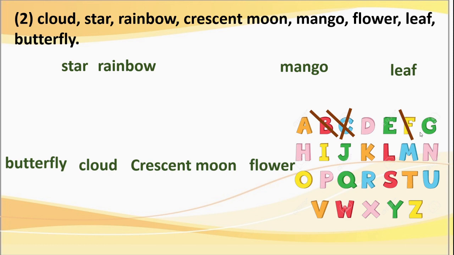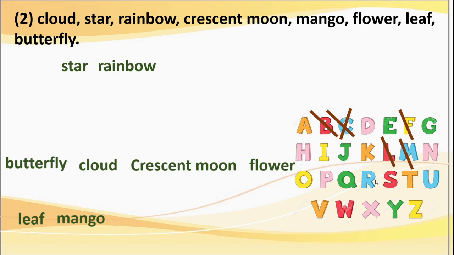Then G word. H. I. J. K. L, yes, leaf is there. We will take this leaf here. Then M, M for mango. Then N, no, only two words remain, star and rainbow.